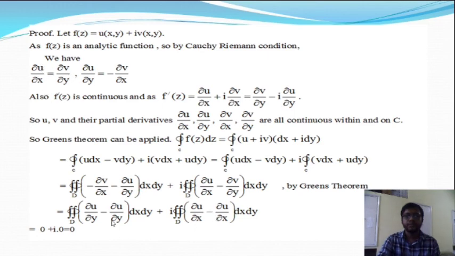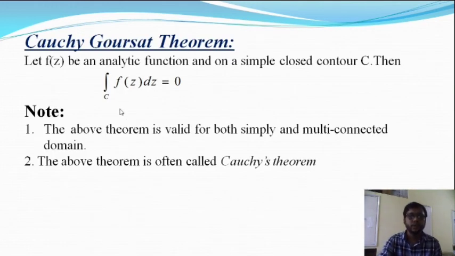Okay, so in both cases we'll get the integral value 0. So del u del y minus del u del y is 0, cancelling these two terms. Similarly, from the second integration we'll get the integral value 0. So that is equal to 0. So hence the proof.